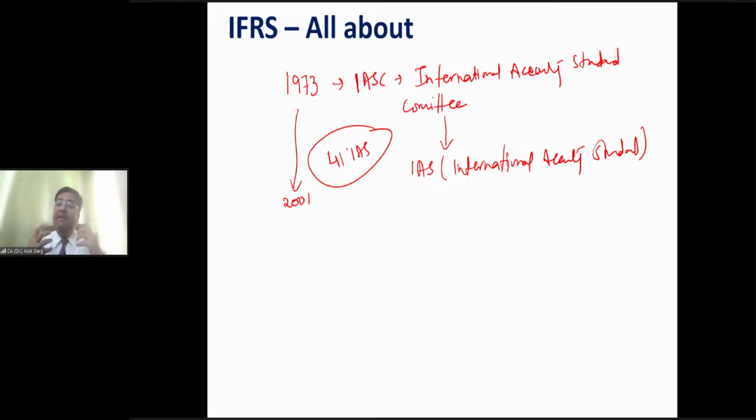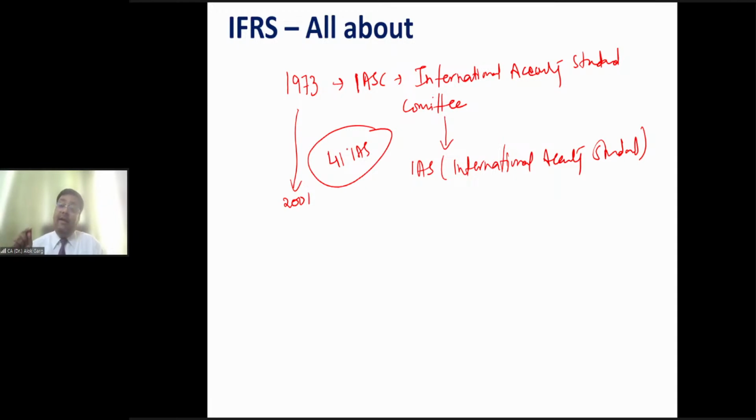These countries have hyperinflationary economies. So sitting in London, this board is drafting the standard which is suitable for hyperinflationary economies, right?